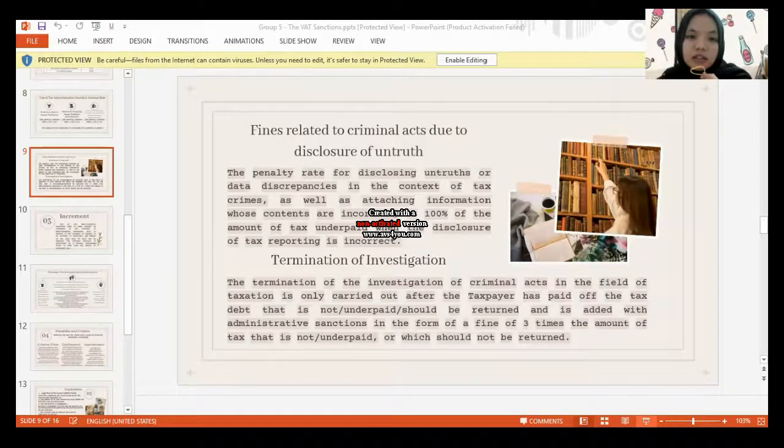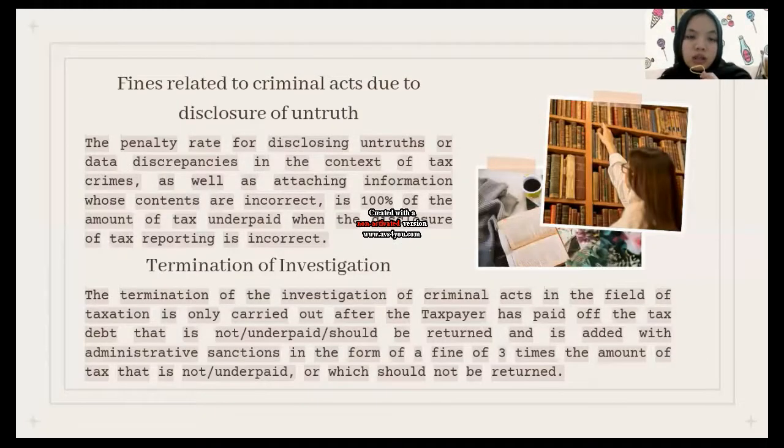Fines related to criminal act due to disclosure of untruth. The penalty rate for disclosing untruths or data discrepancies in the context of tax crimes, as well as attaching information whose contents are incorrect, is 100% of the amount of tax underpaid when the disclosure of tax reporting is incorrect.